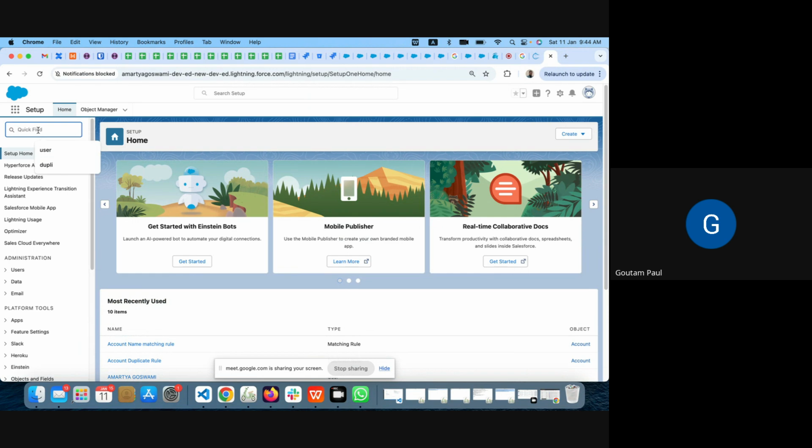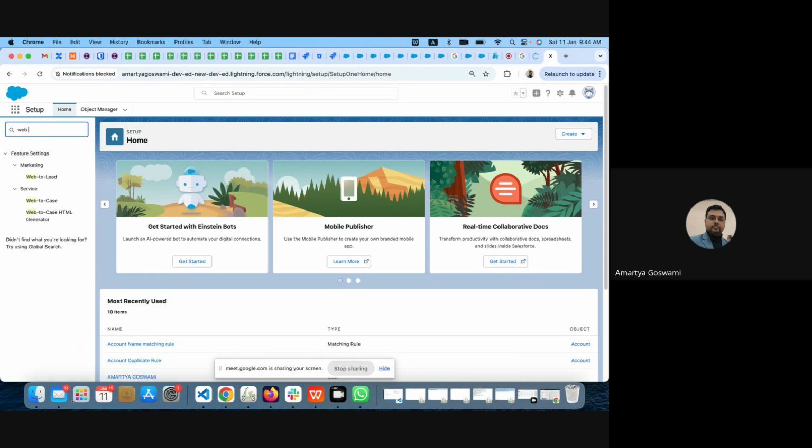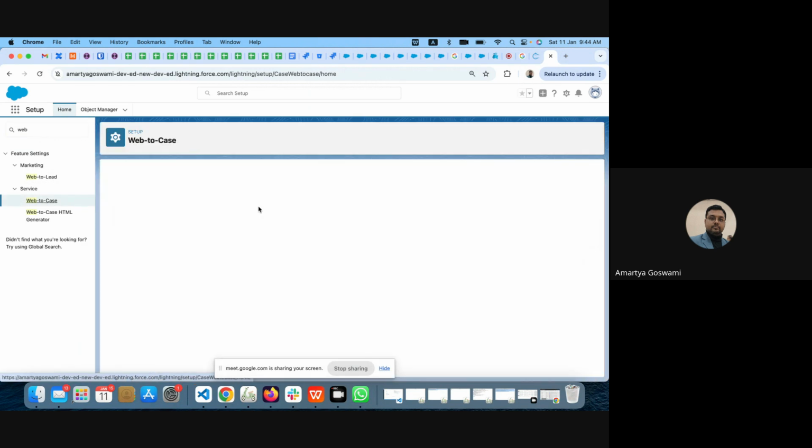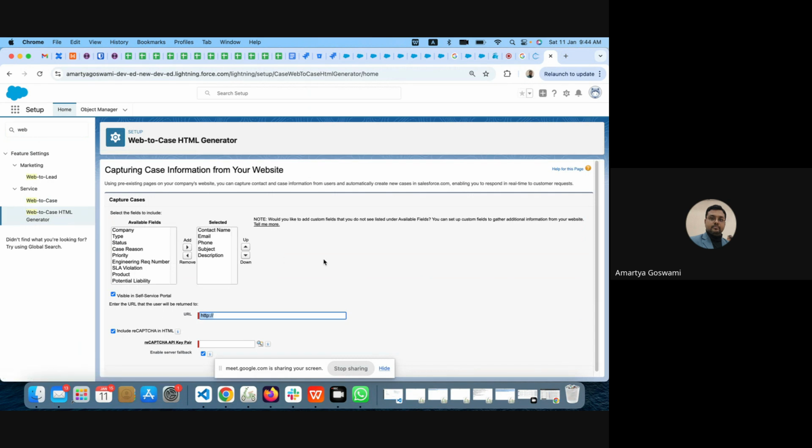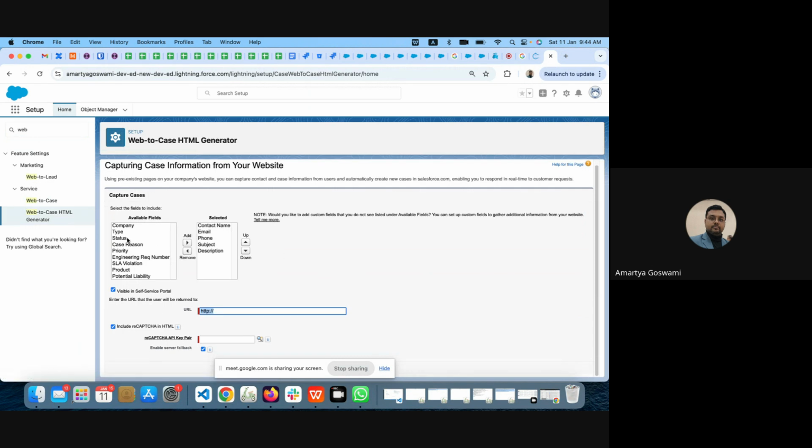Here, web to lead is also there, and web to case is also there. First, we have to enable web to case. This is the configuration, and this is the web to case HTML generator. First, choose the variables you want to put, and whether you need the captcha or not. After all these things, you can simply click on generate.